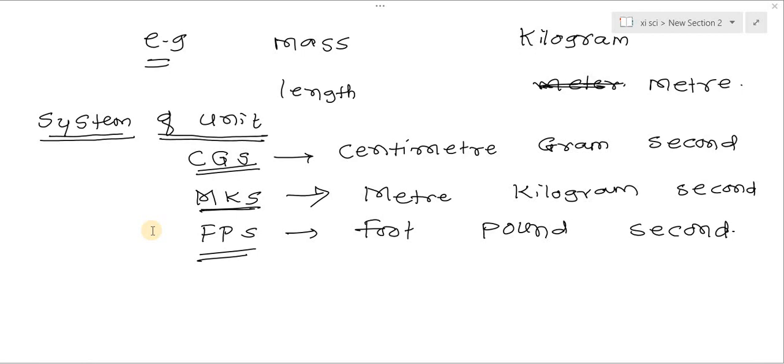It means what? Those who use the CGS system measure length in centimeter, mass in gram, and time in second. Those who use the MKS system measure length in meter, mass in kilogram, and time in second. In the FPS system, length is measured in foot, mass in pound, and time in second.